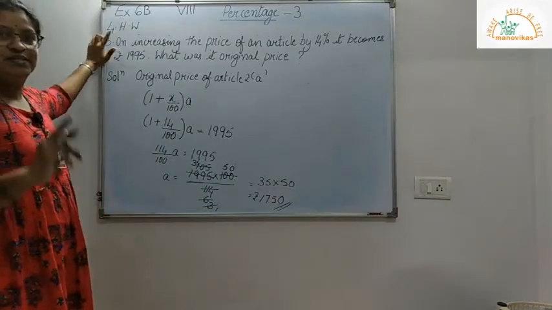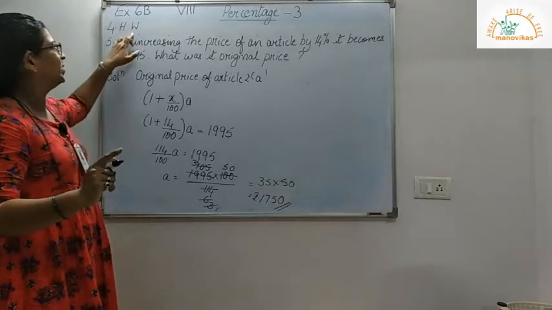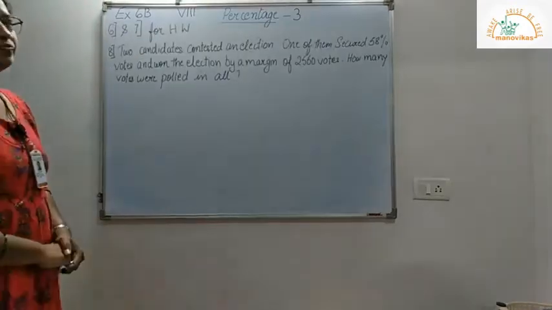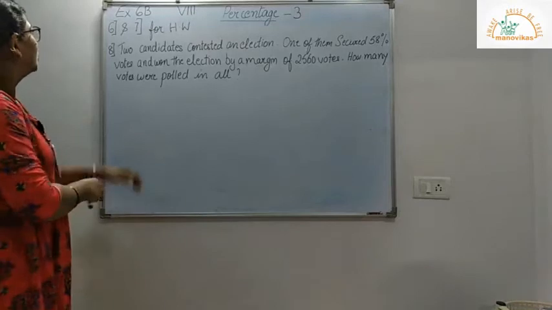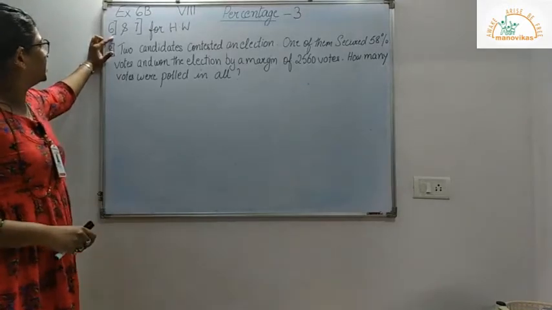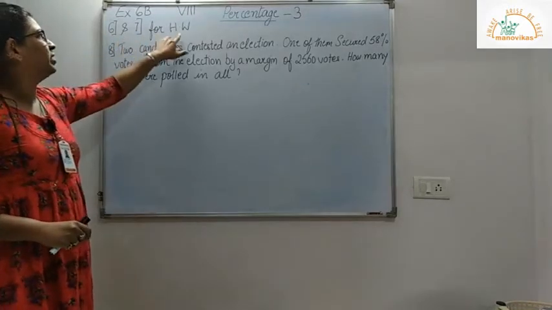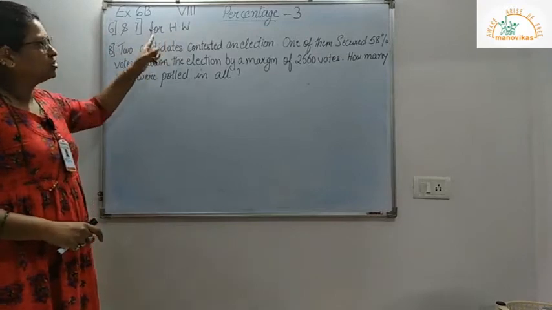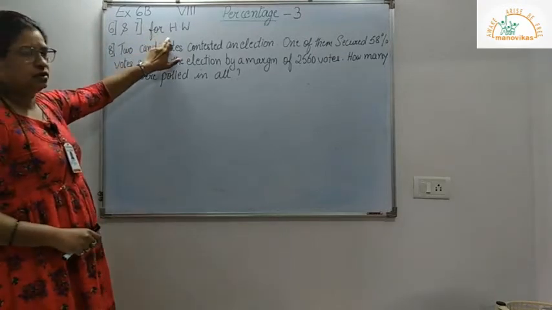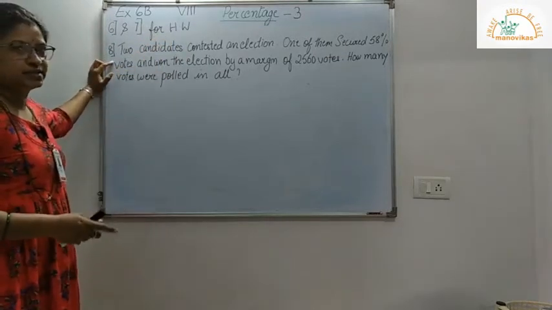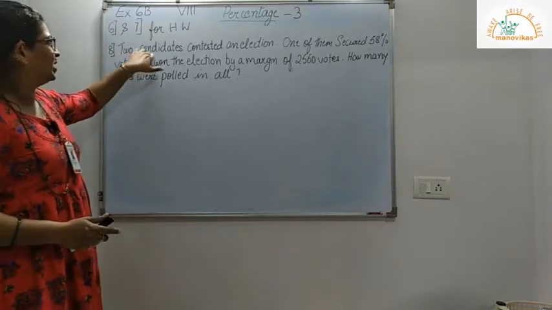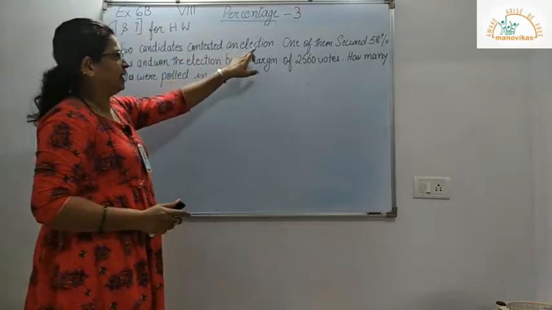Homework, fourth one is similar to the first one. You can try it out. Okay, now sum number 6 and 7 you can try out for homework because it is similar to increasing. Now I move on to the 8th sum, that is two candidates contested an election.